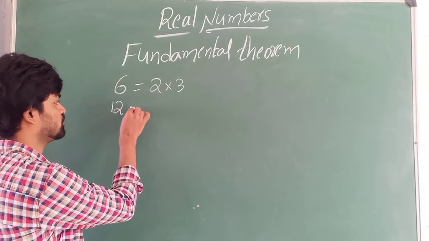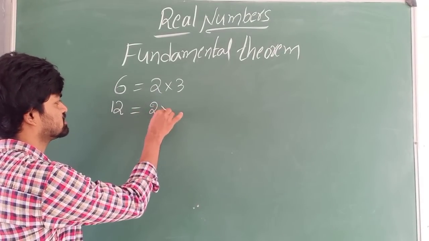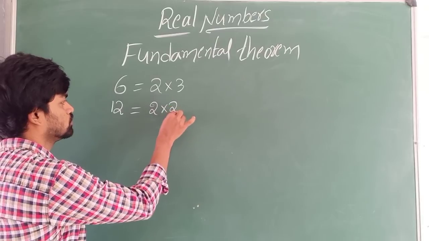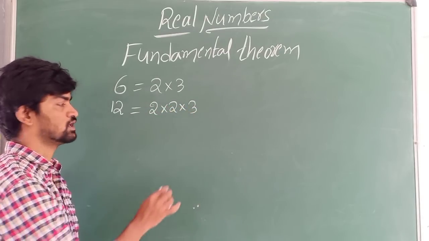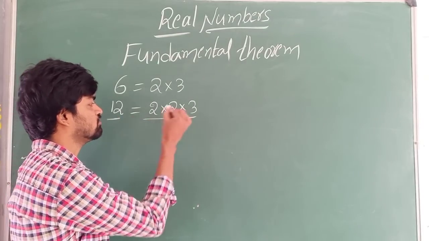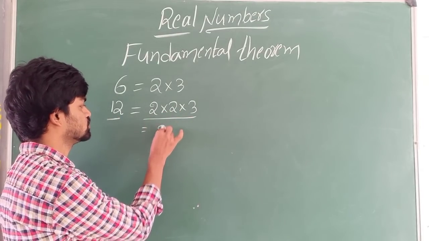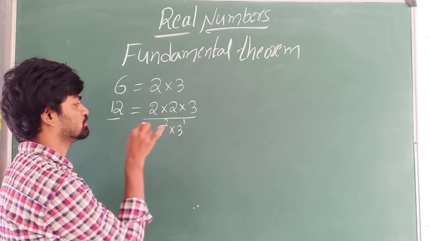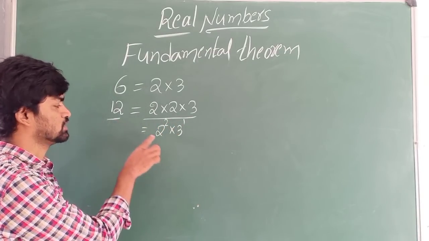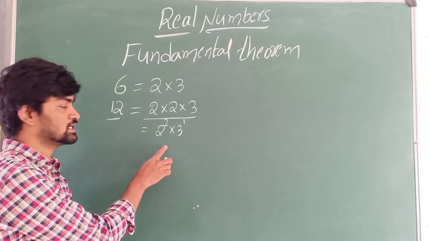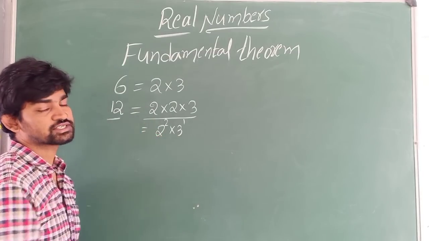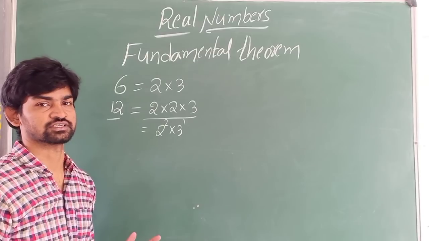If we want to prime factorize 12, it is 2 into 2 into 3. 2 twos are 4, 4 threes are 12. I have written 12 as a product of prime numbers, that is 2 square into 3 to the power 1. This method is called prime factorization.